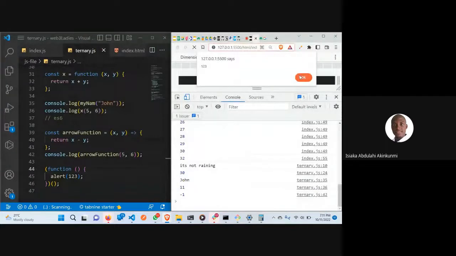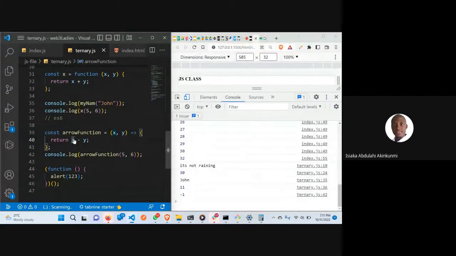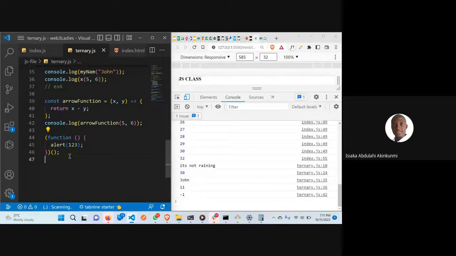Let me press OK again. Now if I save it again, it runs immediately, and I'm not calling it. So please try, as another assignment, to read about immediately invoked function. Before I talk about tomorrow, we have IIFE. It's called immediately invoked function. Immediately you run it like this, it's going to run.